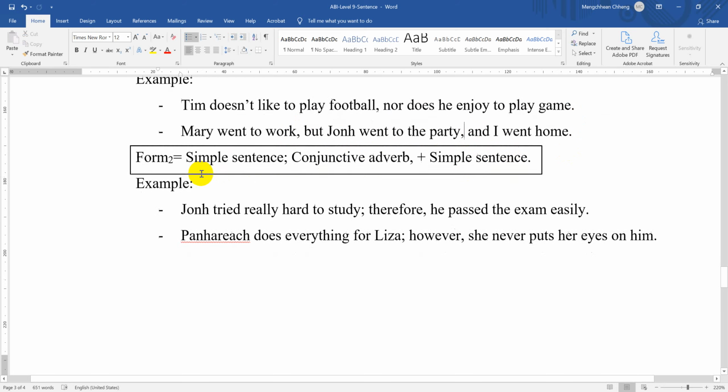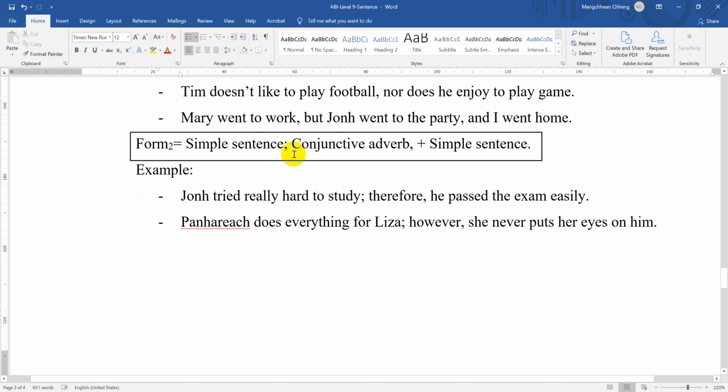And form number two: simple sentence, semicolon, conjunctive adverb, comma plus simple sentence. For example, John tried really hard to study; therefore, he passed the exam easily.